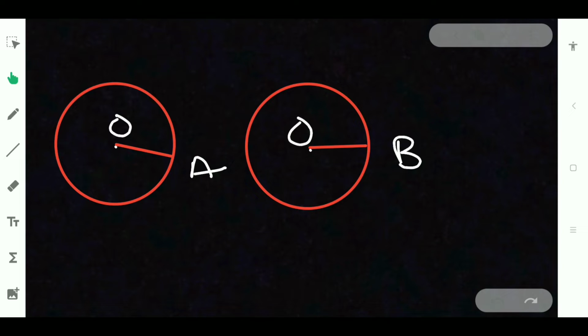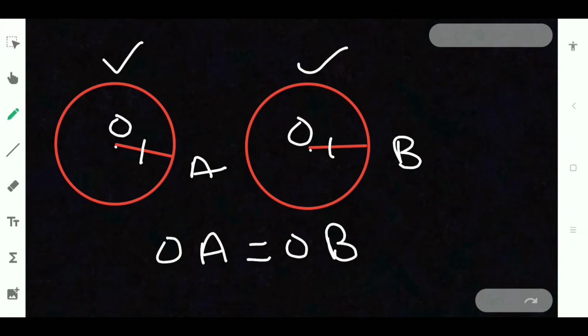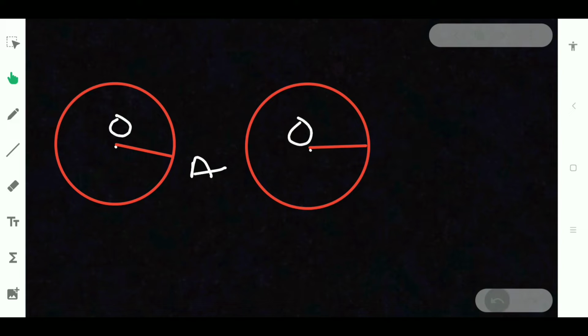So when 2 radii are equal in 2 or more circles, so OA is equal to OB, then this circle and this circle are said to be equal. They are said to be equal circles. When OA is equal to OB, these two circles are said to be equal. That means the radius should be equal in both the circles, then it will be said that these two circles are equal.